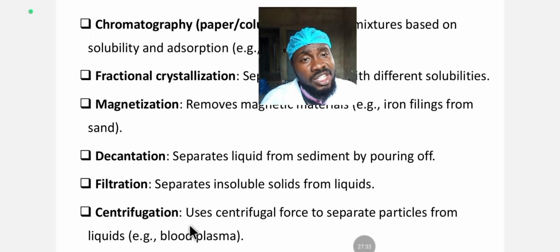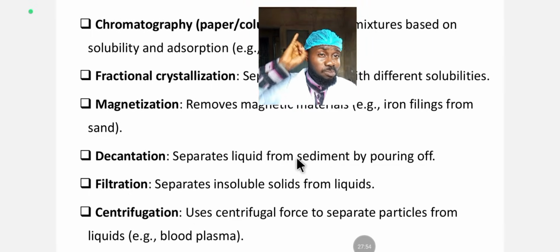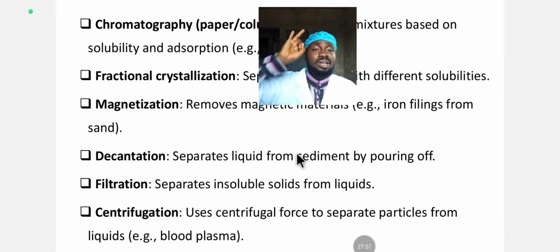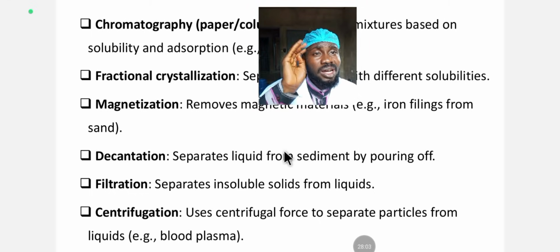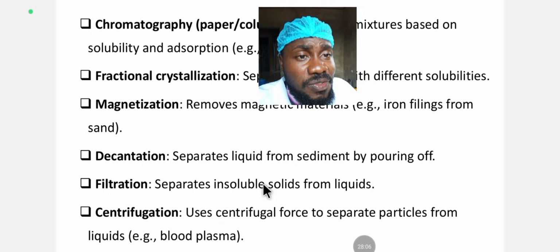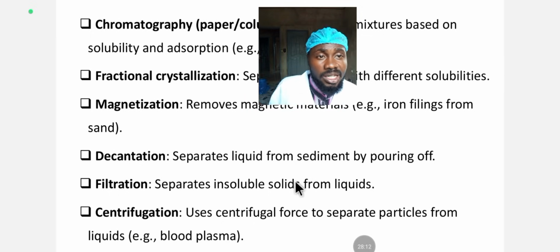You use it to generate this centrifugal force to separate particles from a liquid, and it's used to separate plasma from blood. You know that your blood is a mixture. There is plasma in the blood, white blood cells, red blood cells, platelets, and also serum. So you use centrifugal force or a centrifuge to separate particles from a liquid or from a solution.